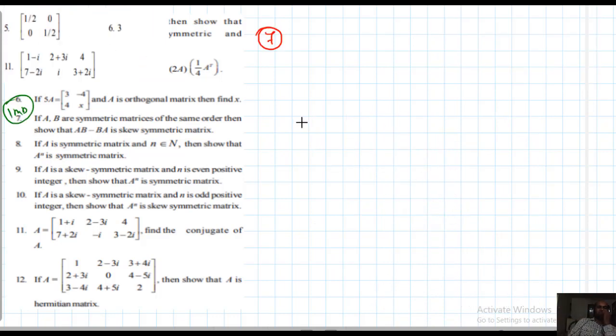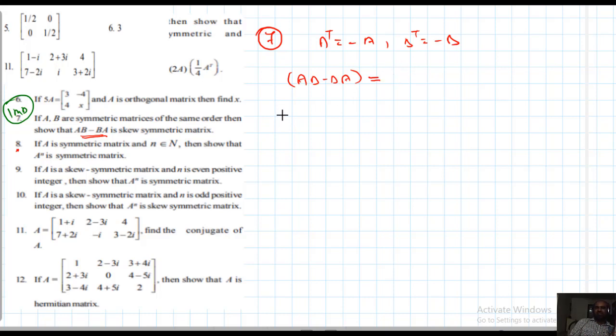Problem number 7. A and B are symmetric matrices of the same order. A and B both are symmetric matrices. What is the meaning of that? A transpose equal to minus A, B transpose equal to minus B, given. Now you want to show that this is skew symmetric. Which one? AB minus BA matrix should be skew symmetric. That we should prove now.